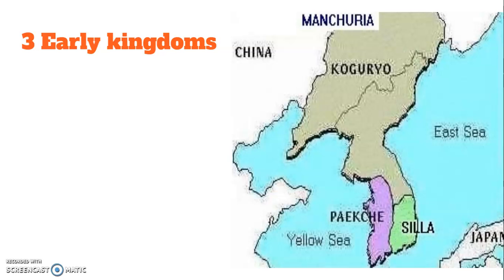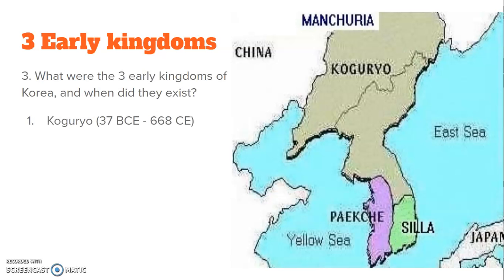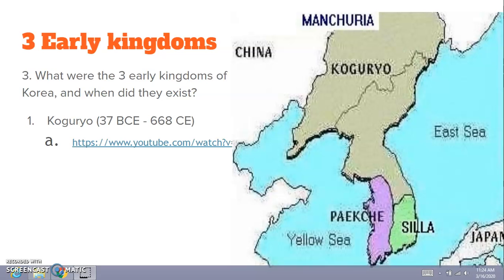So there were three early kingdoms of Korea before it became a unified country. The first kingdom was called Goguryeo, and it existed from 37 BCE to 668 CE. So then you can click on this link right here, and you'll see a video talking about the Goguryeo kingdom. So pause this one, click over to YouTube and find that one.